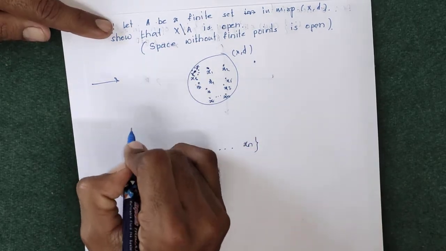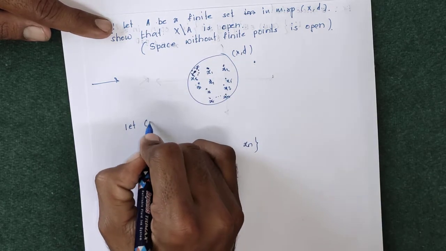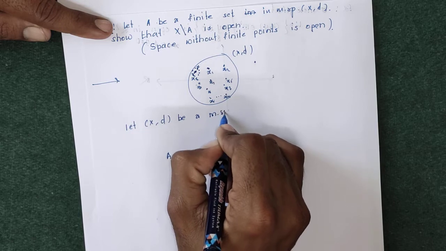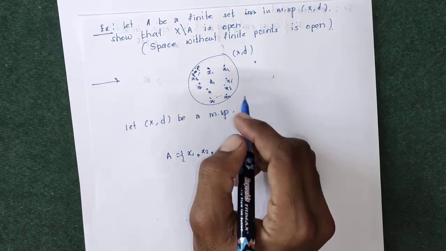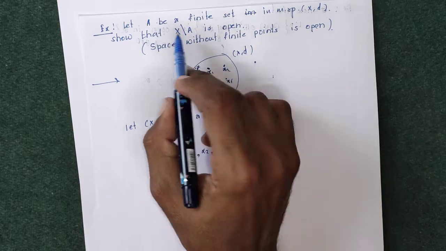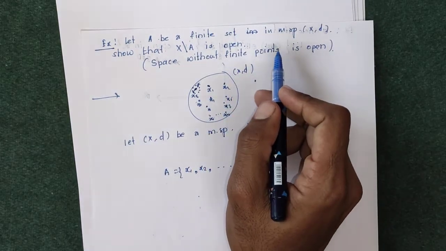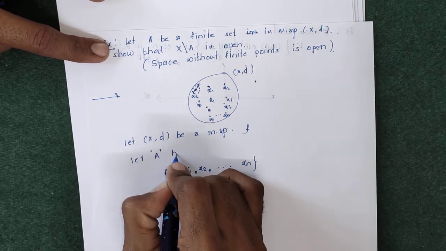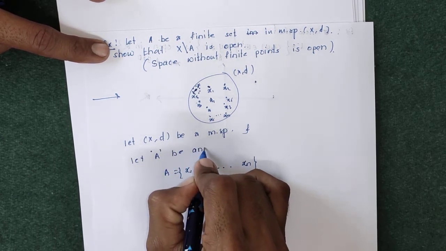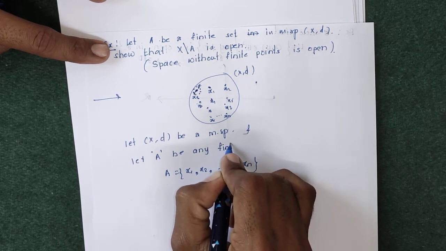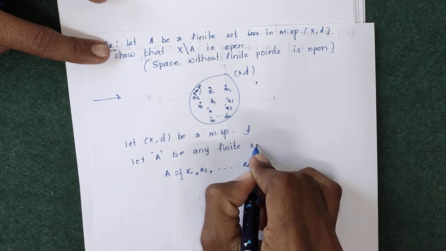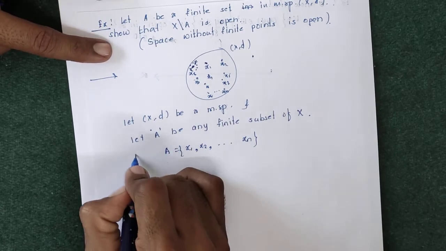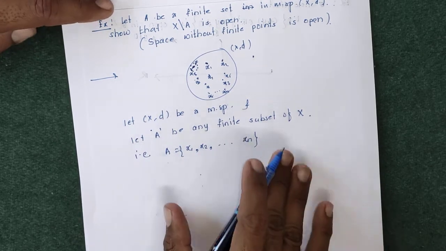Now we will prove it. We are given that (X, d) is a metric space, and A is a finite subset of X, that is, A is of the form x1, x2 up to xn.